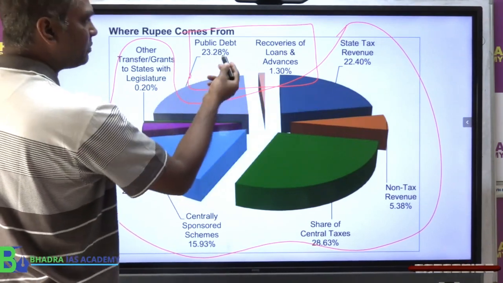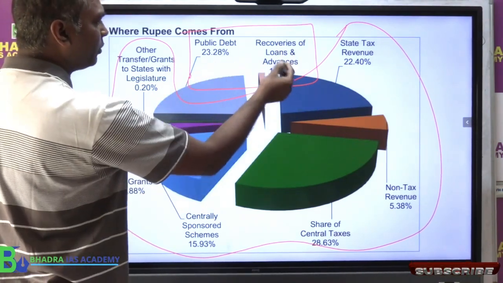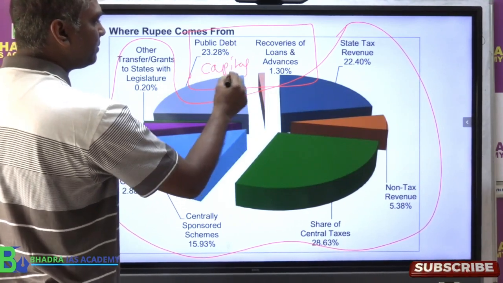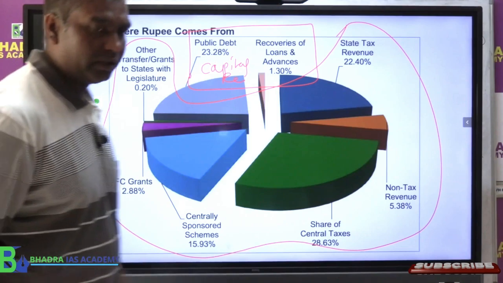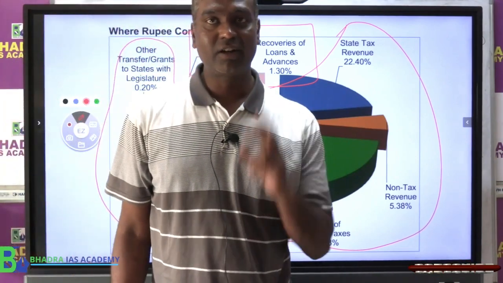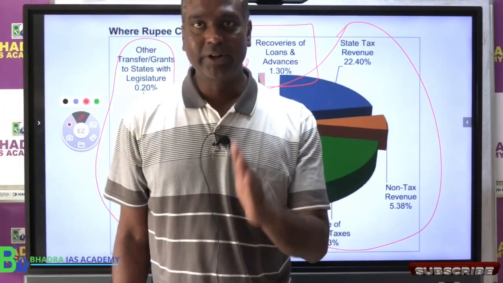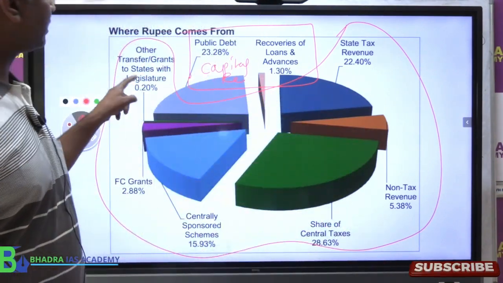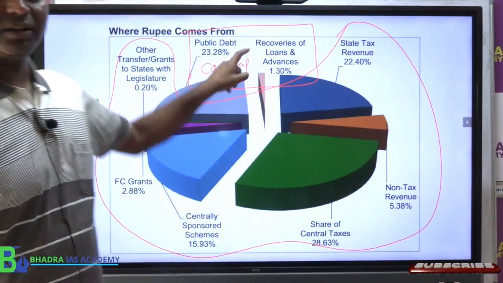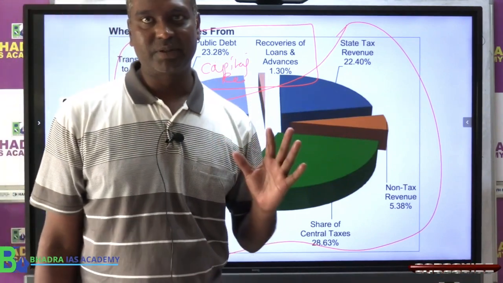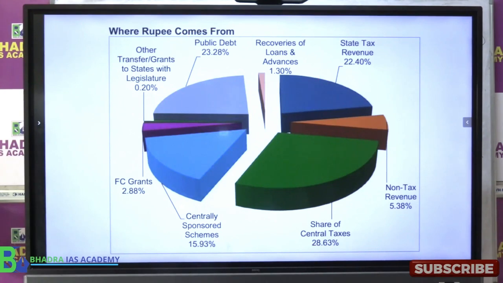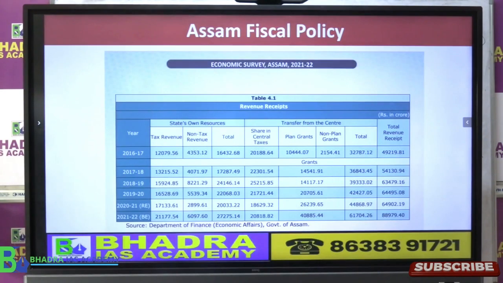Public debt, that means borrowed money, and recovery of loan. These are called capital receipt. Therefore I told you, in the budget there are two types of receipts: revenue receipt and capital receipt. Now these are all revenue receipt and this is what we call capital receipt. Clear? So now this is the income source of the government of Assam.